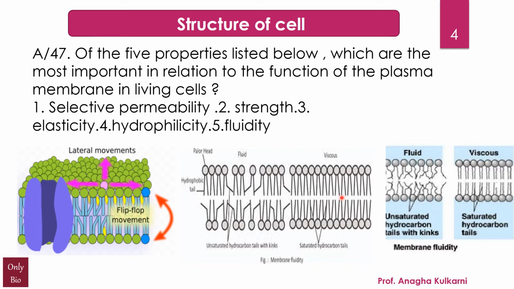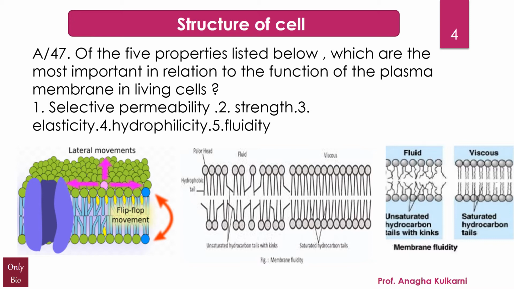Okay, so permeability is also somewhat controlled by cholesterol. Again, I've taken this picture. You can see what is meant by the kink here and what is meant by the viscous thing here. I hope you have understood this. It's very, very important to remember that cholesterol in mammalian membranes reduces the membrane fluidity and permeability to some extent. Okay, so please remember cholesterol is also present in the membrane and it is important.